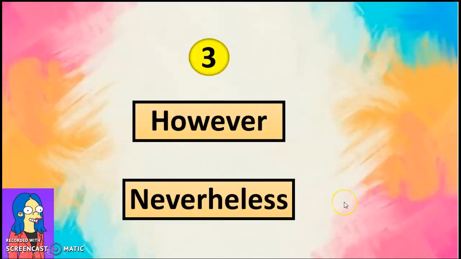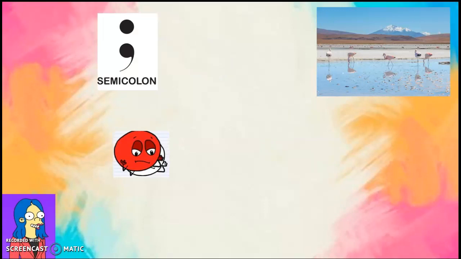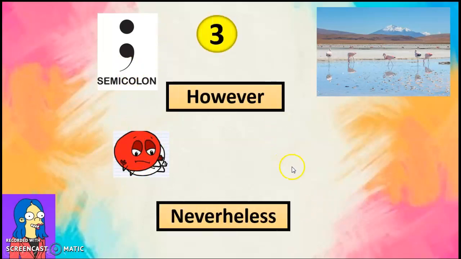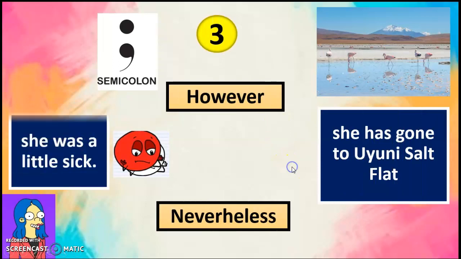Now, in the third group, we have however and nevertheless. For that, we are going to use punctuation, a period or a semicolon. For example, she was a little sick.